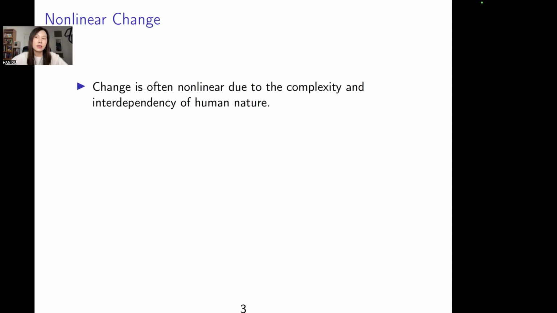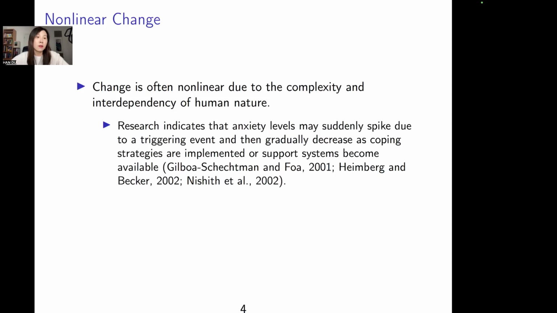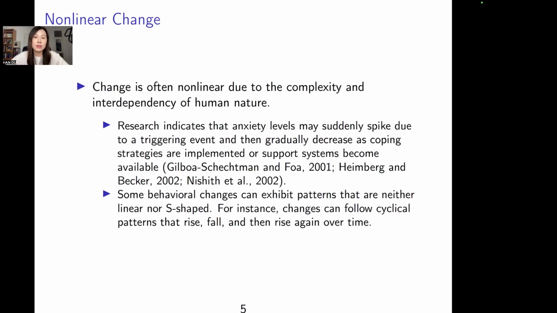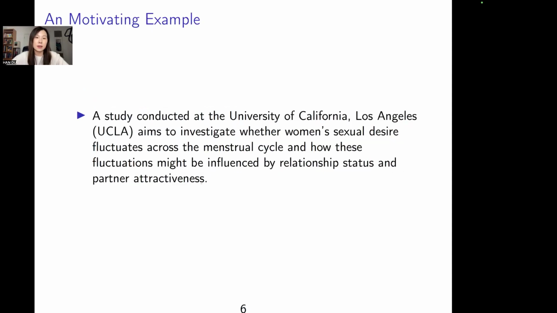As we can see in psychology and other social sciences, change can usually be nonlinear. So sometimes we may observe a spike, or some first increase then gradually decreasing, or sometimes the change is not even S-shaped. It might be cyclic, so the change might rise, then fall, then rise again.